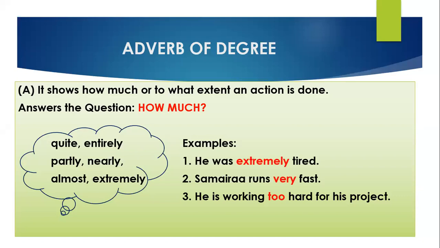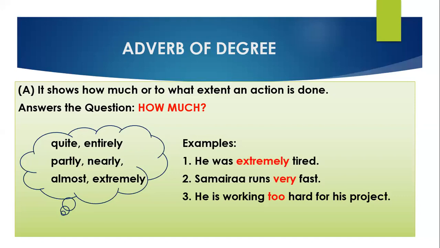So the words extremely, very, and too are giving us the answer of how much. How much was he tired? Extremely tired. How much fast does Samaira run? Very fast. How much hard is he working for his project? Too hard. That means all these words are giving us the answer of how much, and hence these are adverb of degree.